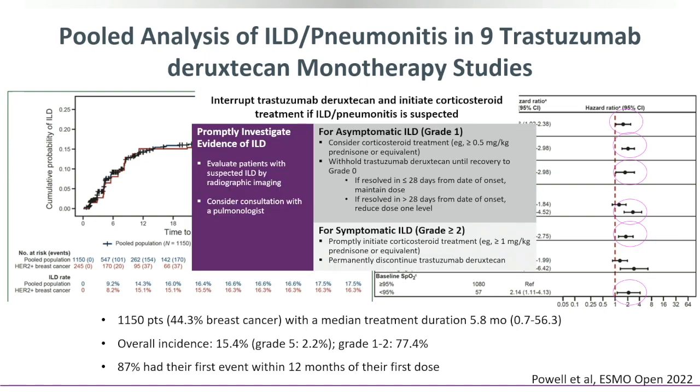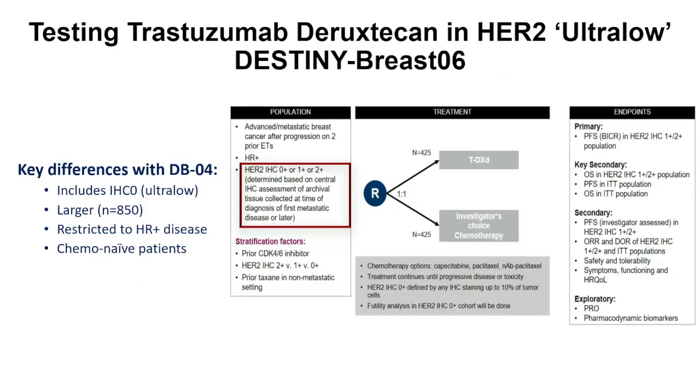So it's something we really need to watch out for. We hold drug for grade 1 asymptomatic ILD with ground glass opacities on scans and stop drug permanently for grade 2 or greater. And that brings up another question of what do you do when there's minimal change based on somebody who's had radiation recently? Do you have to stop drug permanently?